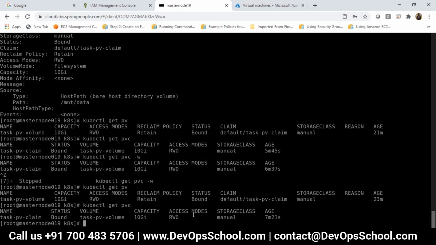In my claim, I have defined 3 GB of storage. Till now they have not added something like from 7 GB I can use 3 GB. From 10 GB I have already used 3 GB, you have 7 GB space. They have not added that column.